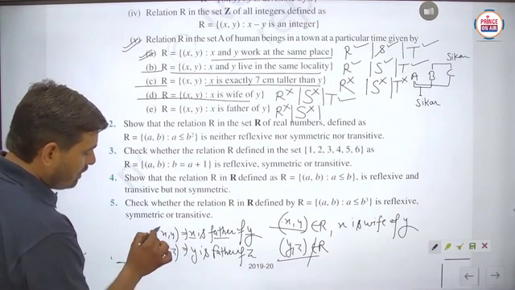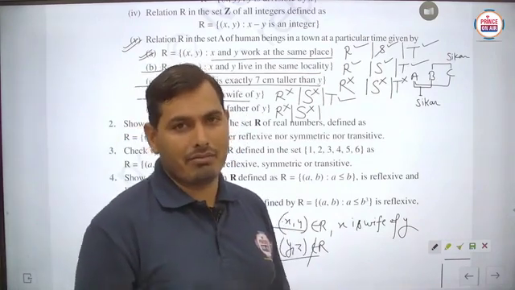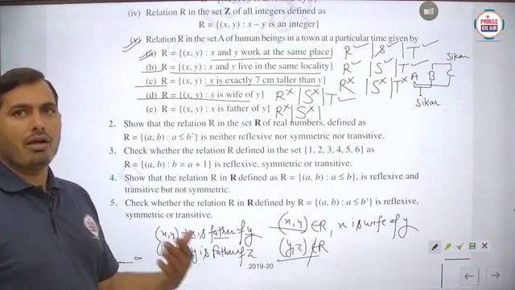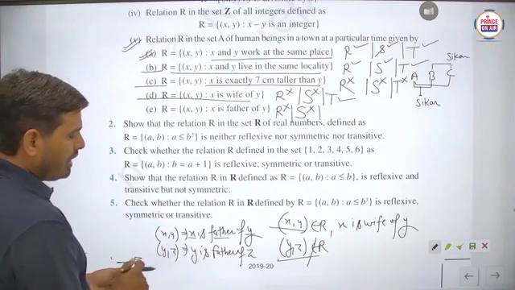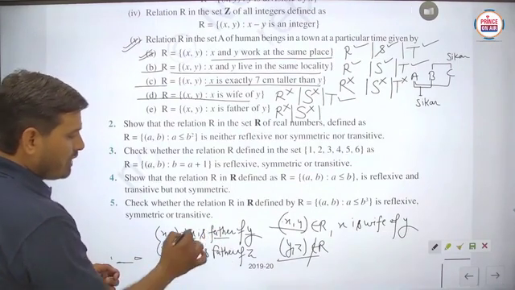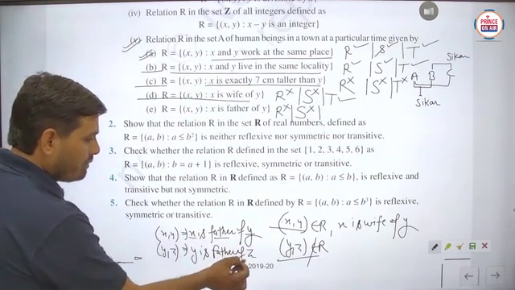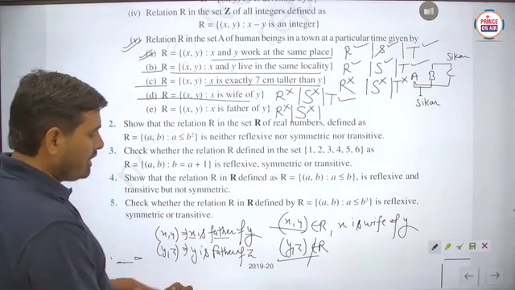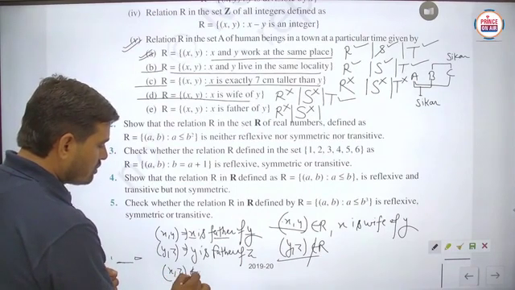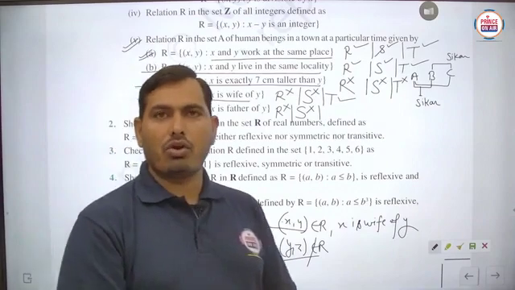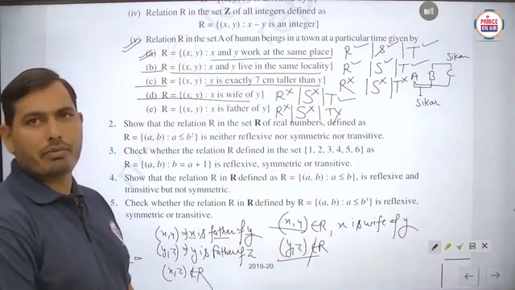But what can you say about X and Z? X and Z will be related with the grandfather relation, not father relation. Easily student, you can check this thing, because X is father of Y, means X is father and Y is son, and (Y, Z), then Y is father of Z, then definitely X will be the grandfather. Is it to be clear? So definitely (A, B) belongs to R, (B, C) belongs to R, but (A, C) does not belong to R, and in this case this is not said to be transitive. Is it to be clear or not?